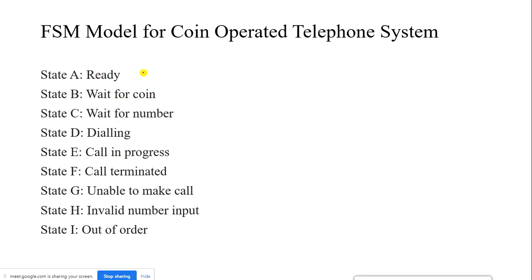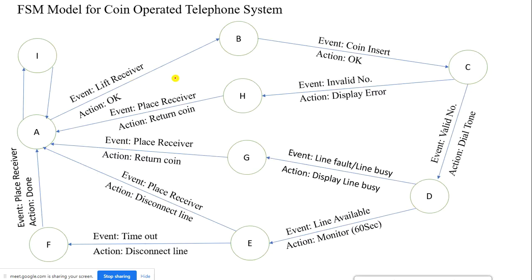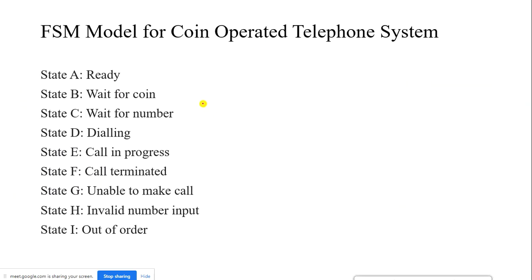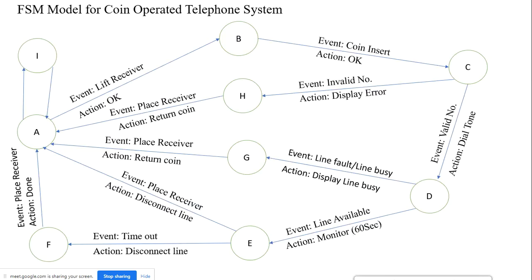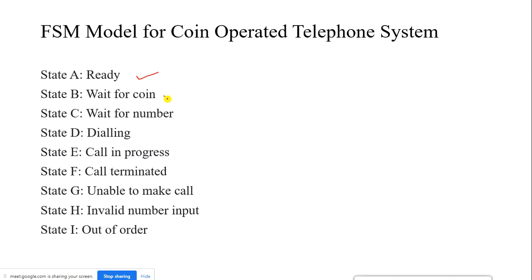State A was the ready state. Here itself I wanted to put this, but due to insufficient space I made it a separate slide, though it is concerned with the previous topic itself. State A, we call it a ready state. State B, what is that? Here I am waiting for the coin. Once the coin is inserted, I wait for the proper number. Assume the number is valid, so here there is one more distinction: valid number or invalid number.